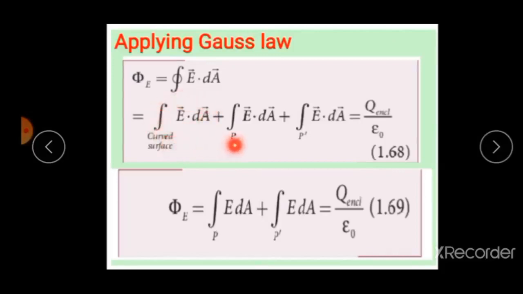And at point P and P dash, electric field and area are acting parallel to each other. They will get added, and applying Gauss law, Q by epsilon naught. So student, the integral of E into dA at point P plus integral of E into dA at point P dash is equal to Q by epsilon naught.